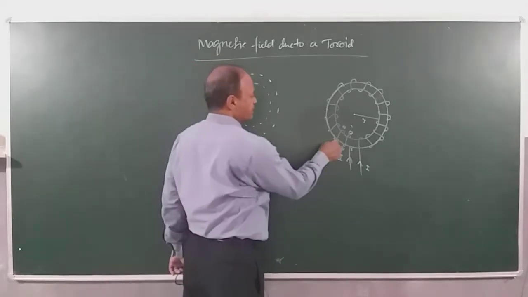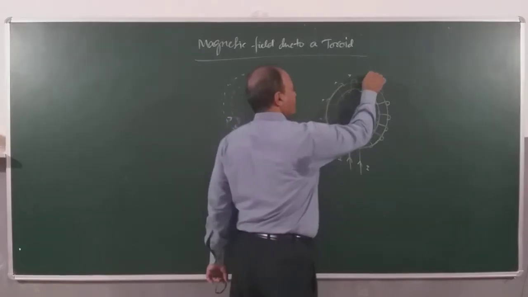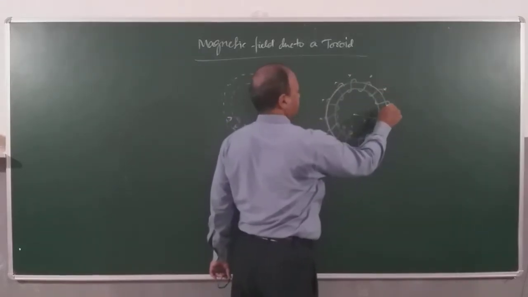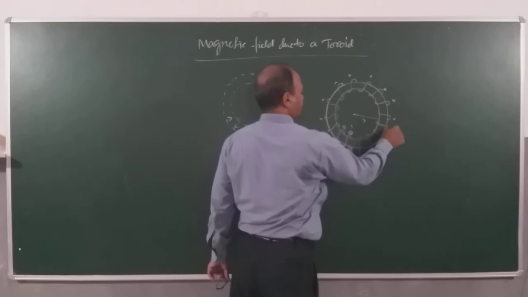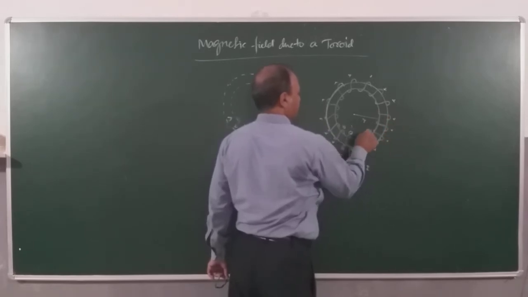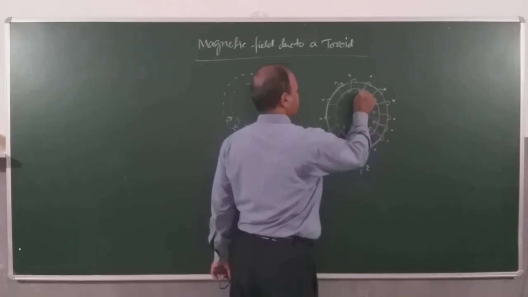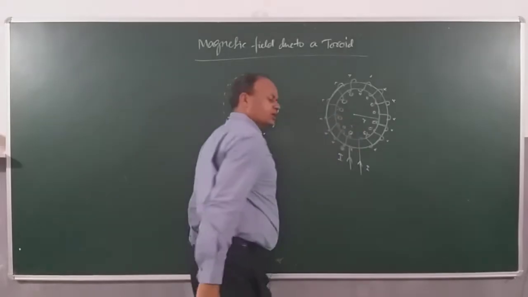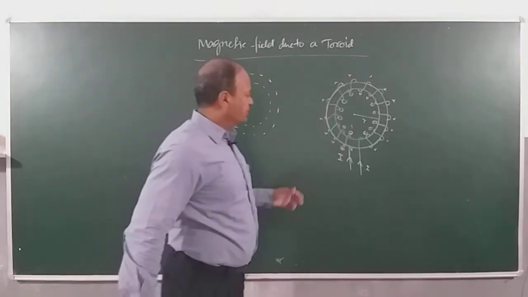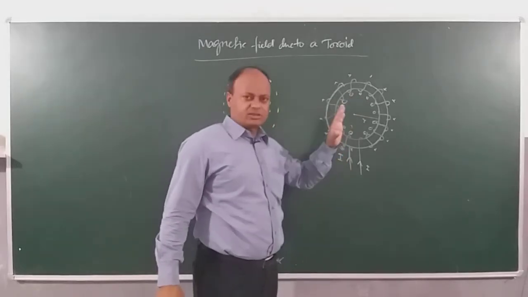So, I can mark this as cross, and I can mark this as dots, right? Either can be either way around, like this can be dots where the current is leaving, and this can be cross, right?